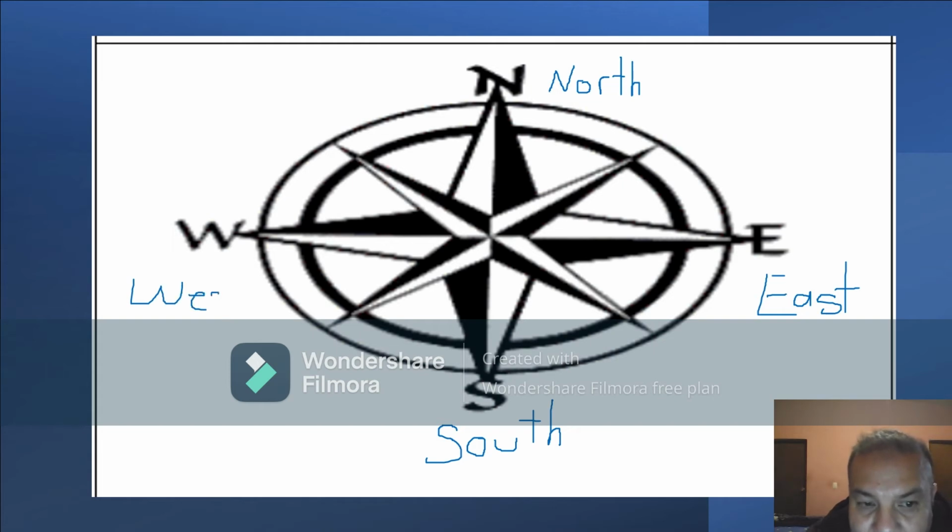So we have north, south, east, and west. Those are the 4 cardinal points, which in Spanish is the 4 puntos cardinales, ¿verdad?